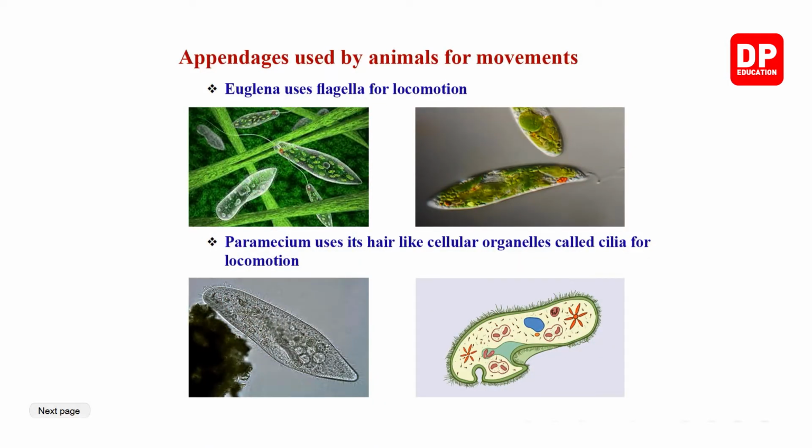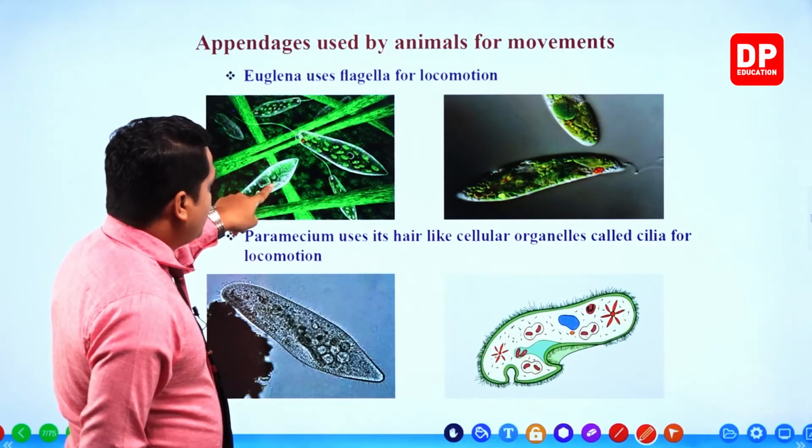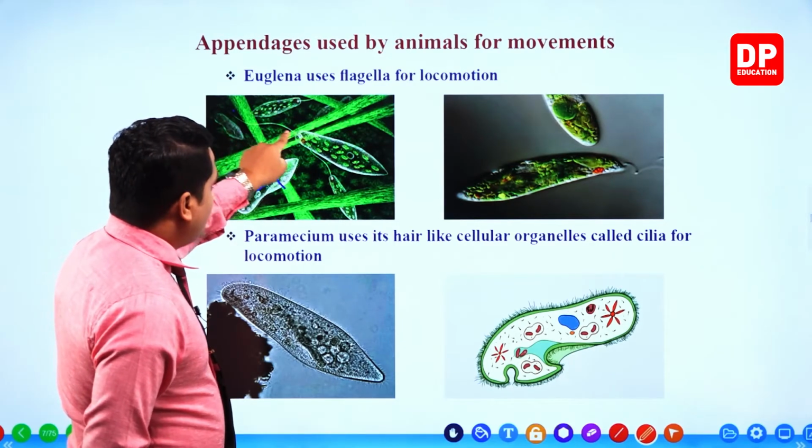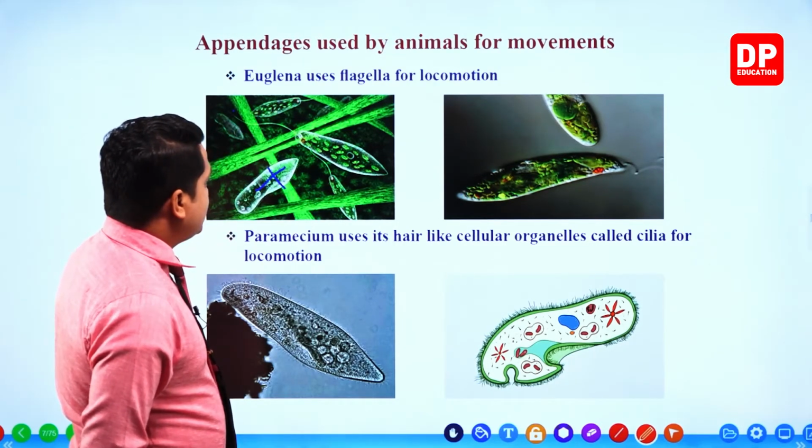The second one, euglena. Euglena uses flagella for locomotion. Here, this is the thread-like structure of euglena. This one is not a euglena, it's a paramecium. You can tell by the shape. So ignore this one, don't think about it. I'm just talking about this and this animal.